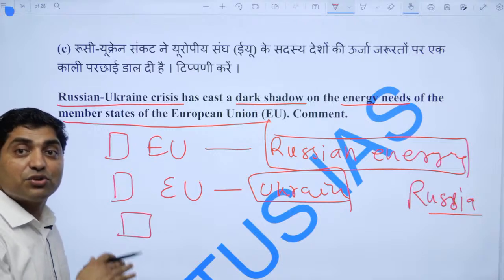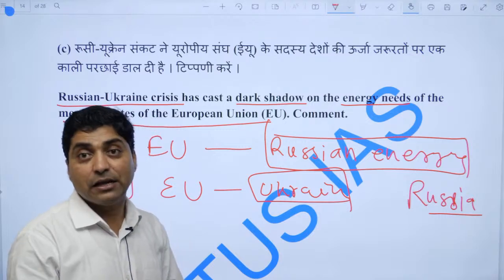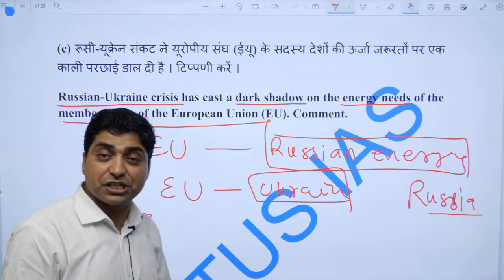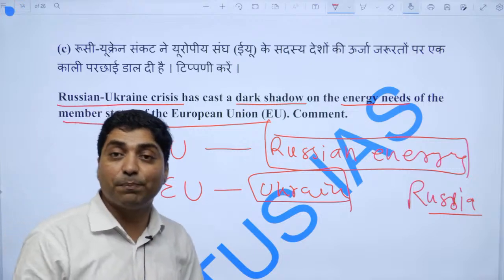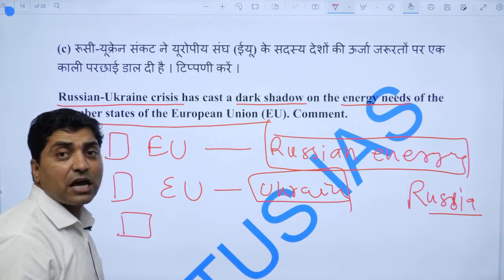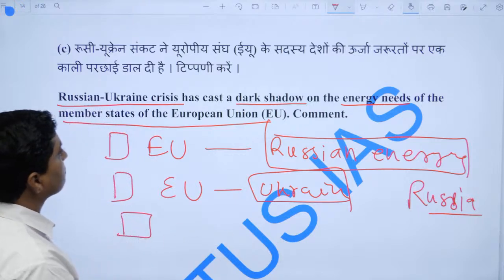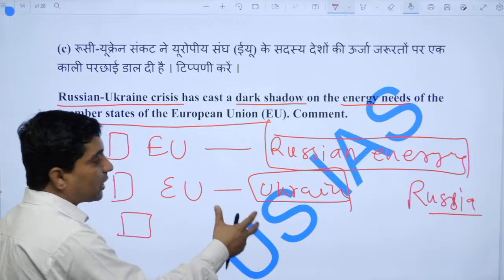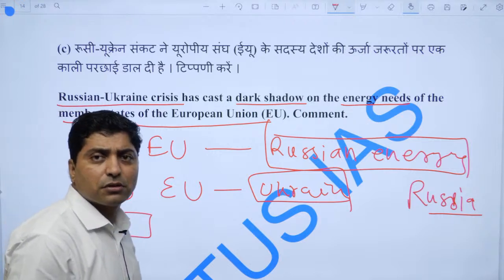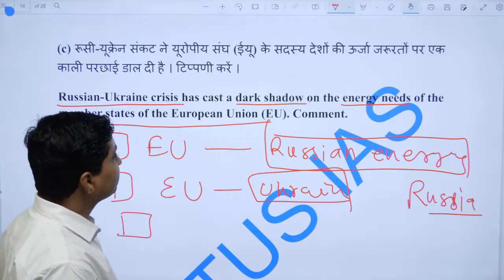The implication is that there is inflation, a rise of energy prices worldwide. Particularly, European Union members are facing the problem. Electricity rates have increased, the fuel price has increased, right? And European Union members are facing a real energy crisis, right? So that would be the answer, right? Many newspaper reports actually reported how the European Union is highly dependent on Russia.